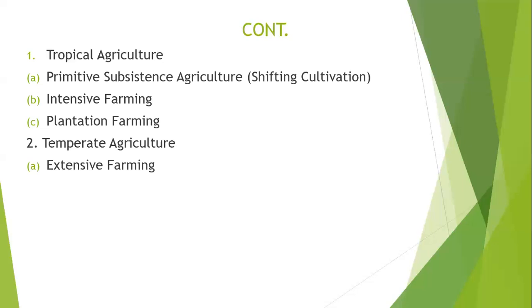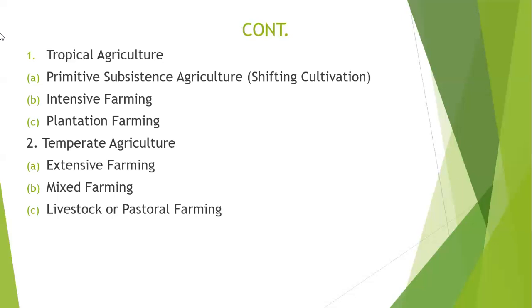We have extensive farming, we have mixed farming, and livestock or pastoral farming in general. So these are the two main types of farming that you find across the world: tropical agriculture and temperate agriculture. And you must be able to understand and remember always the types of agriculture that fall under each category of farming.